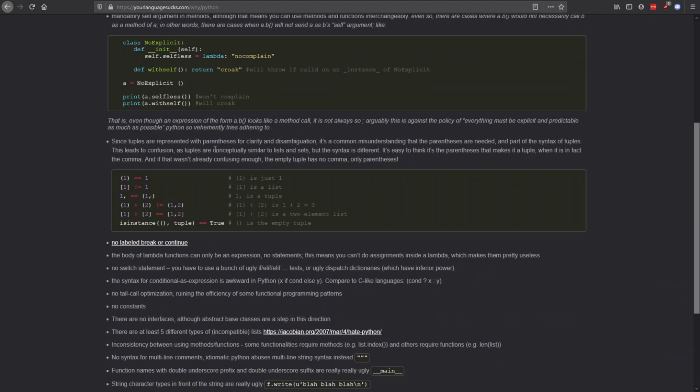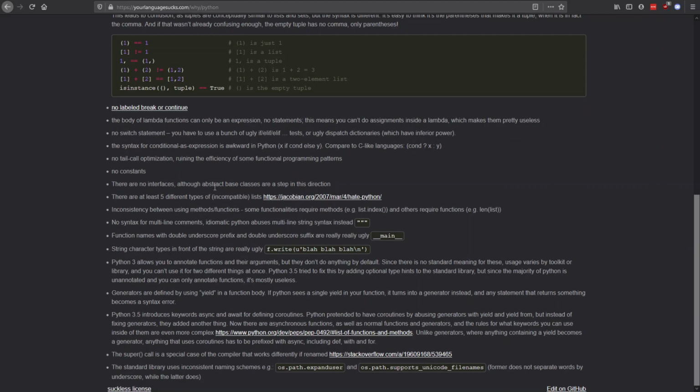Since tuples are represented with parentheses, it's a common misunderstanding that the parentheses are needed as part of the syntax of tuples. There is confusion, as tuples are conceptually similar to lists and sets, but the syntax is different. It's easy to think it's the parentheses that make it a tuple when it is in fact the comma. And if that wasn't already confusing enough, the empty tuple has no comma, only parentheses. Yes, as you guys can see, this website already shows how much the language sucks.